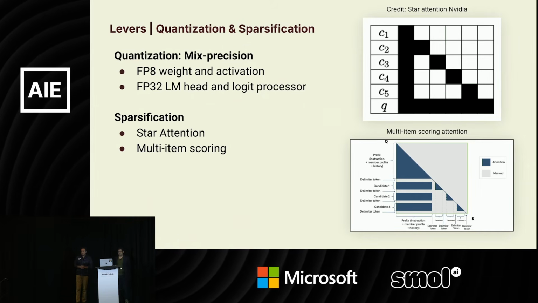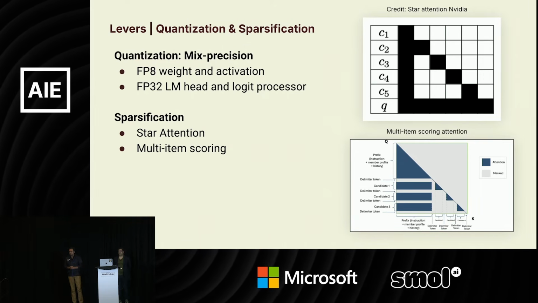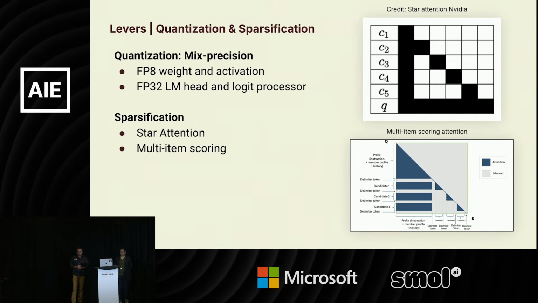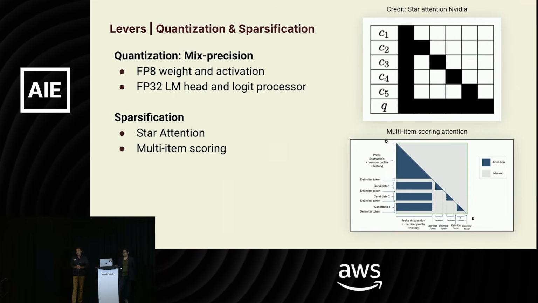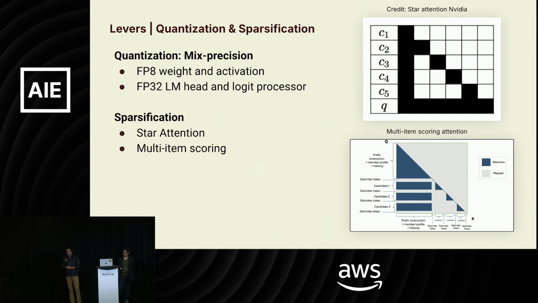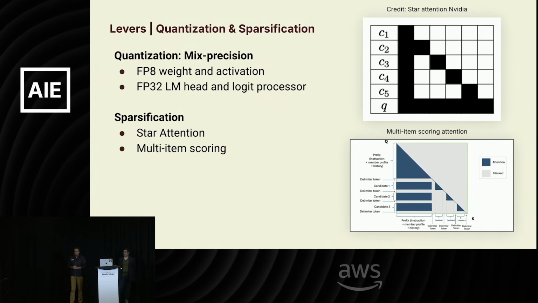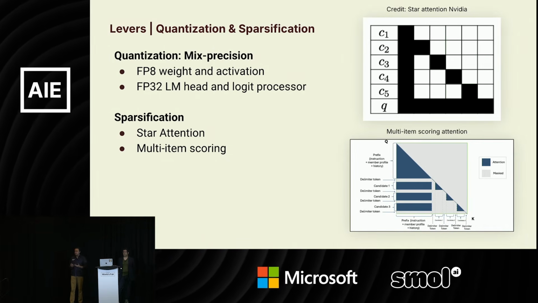Another lever is quantization, going to lower precision. We are leveraging FP8 for activation and model parameters. However, doing just FP8 in all the layers hurts the performance, or the quality of the model, significantly. So now basically your tool would be to do mixed precision.